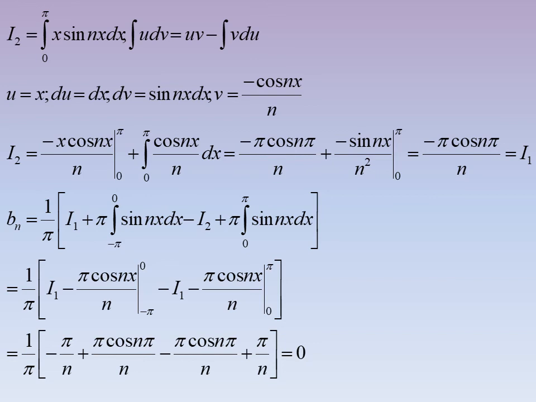So bn is equal to 1 by pi, I1 plus pi integral from minus pi to 0 sin nx dx, minus I2, that is I1 plus pi integral from 0 to pi sin nx dx. Then if you integrate the second and fourth terms and substitute the limit, it will be cancelled out, so it is equal to 0. So bn is equal to 0.